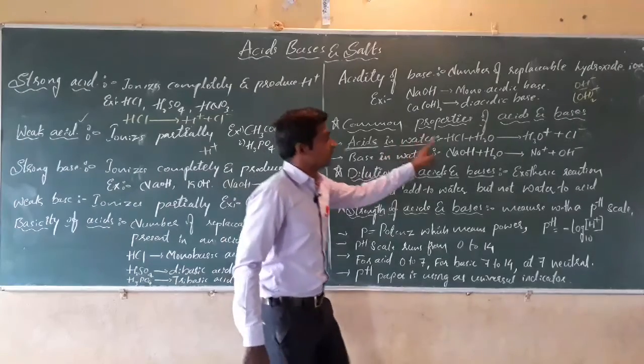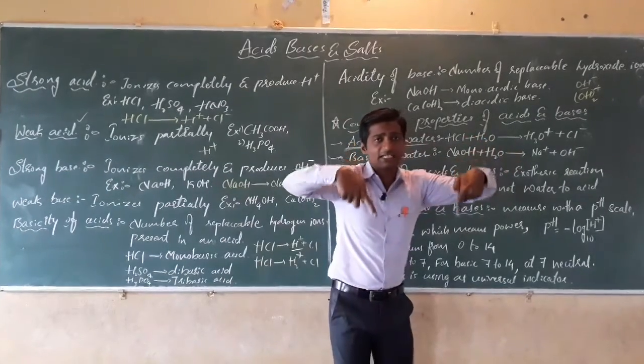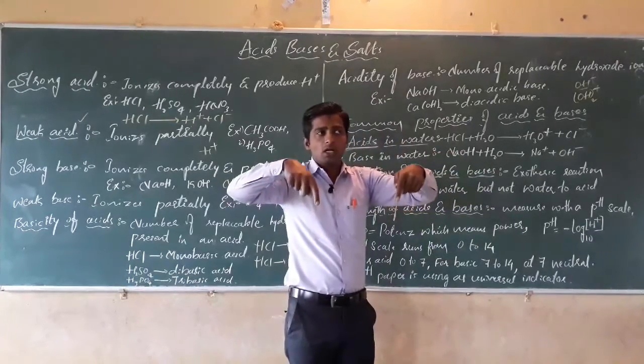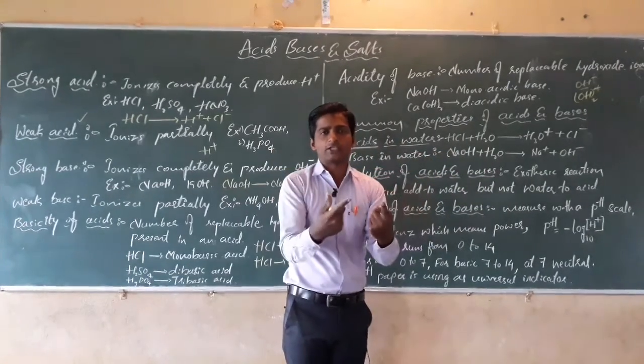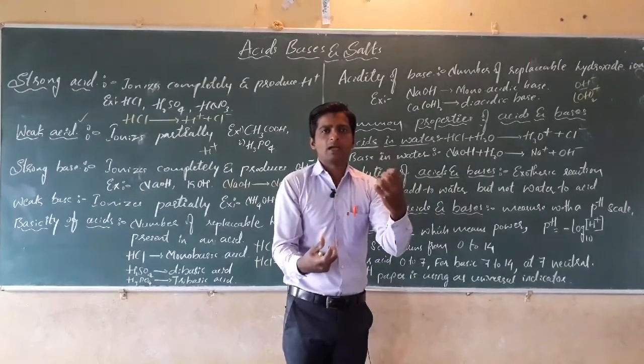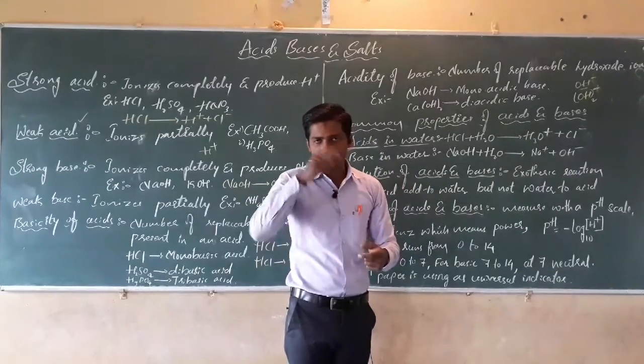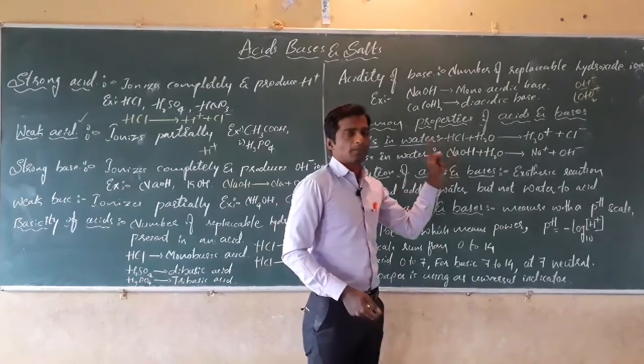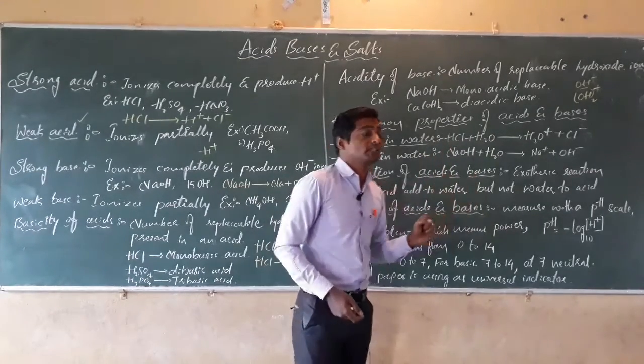Isn't it? It means if we pass an electric current, or if we connect an electric circuit with a bulb, and when we switch it on, then what happens here? The bulb will glow. See what happens, dear students?